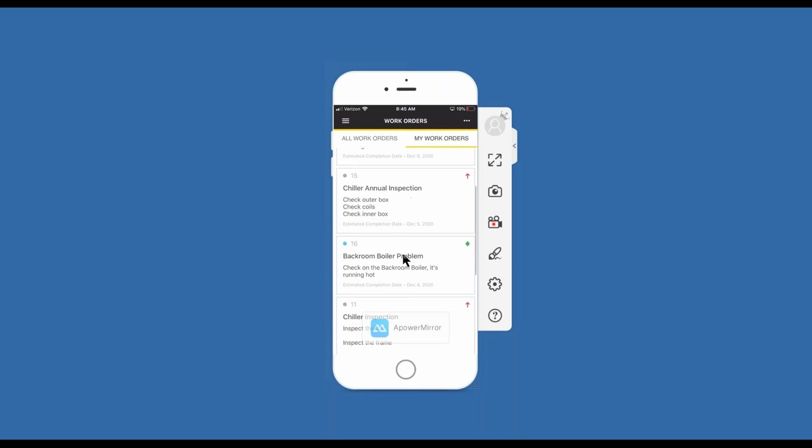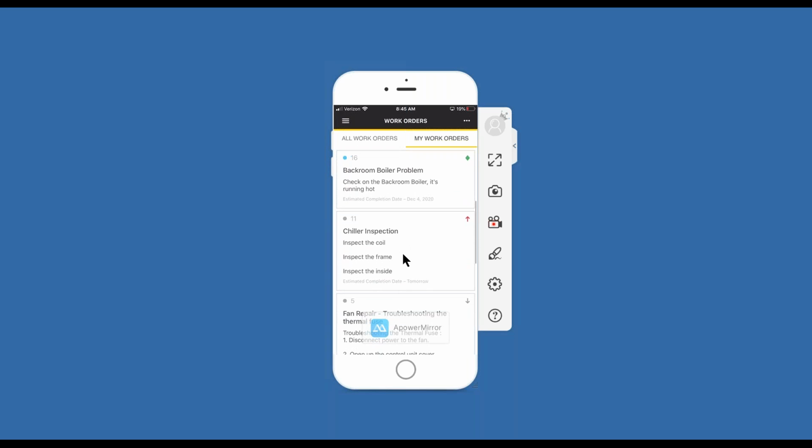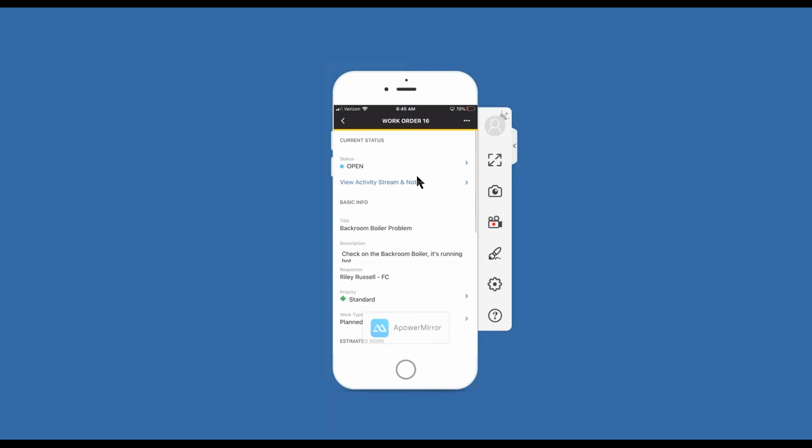I can scroll down to the next one. You'll see here that backroom boiler problem. This is work order 16. It's currently in the open status, and it's a standard priority. So I'm Travis. I'm out on site now. I want to start working on this work order. So I tap the work order.